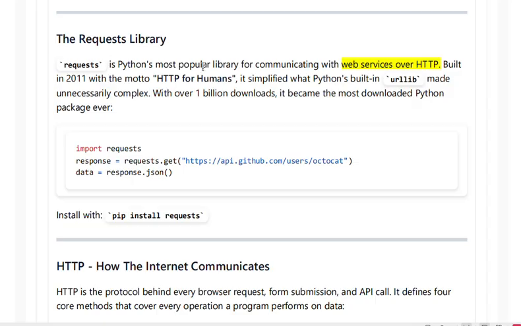For getting those APIs, we use the request library. Requests is the most popular Python library which we use for communicating with web services. Web services means website services. What will the website give to us? Whatever data we ask for, it is going to display to us. So the website talks to the server and gets us the data.